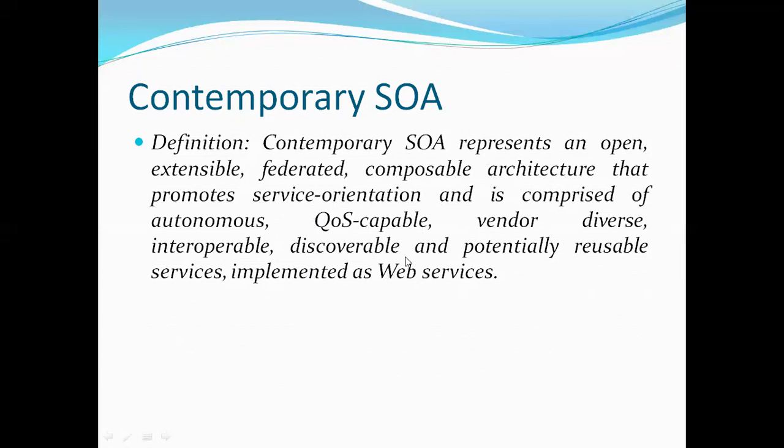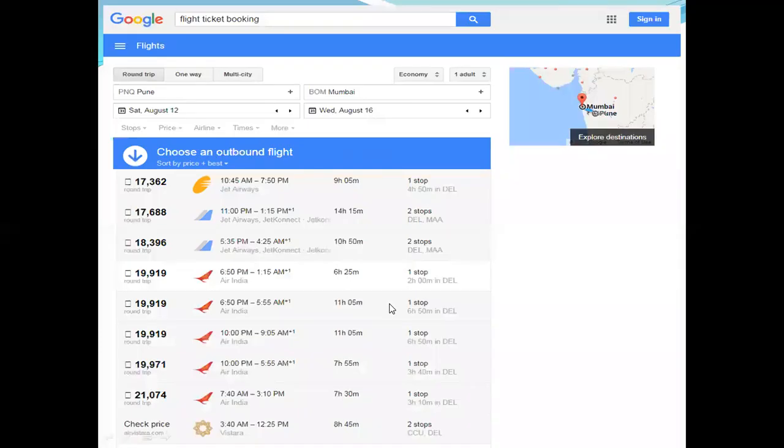After completing the characteristics, all of them are included in the definition of contemporary SOA. See, these are some of the modern applications organizations are developing nowadays.